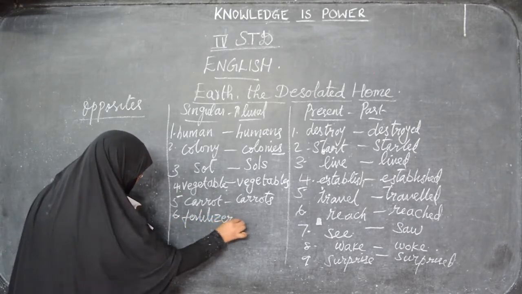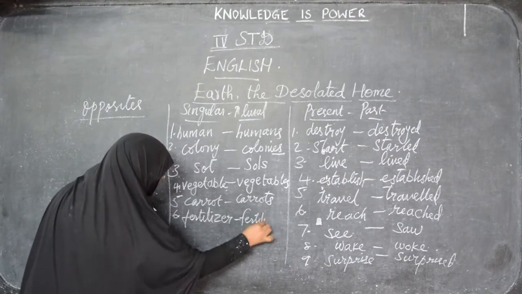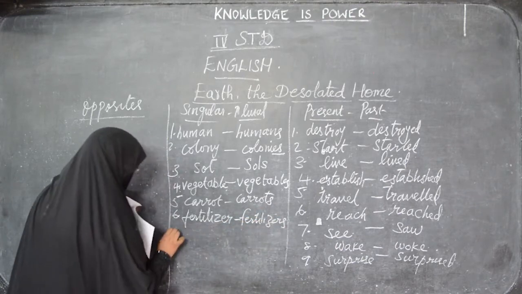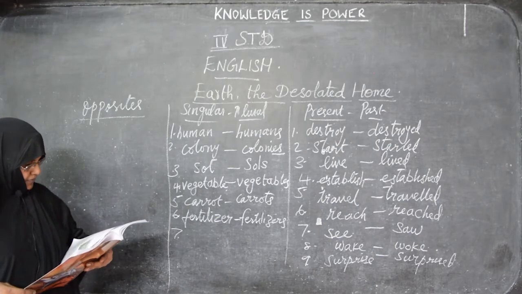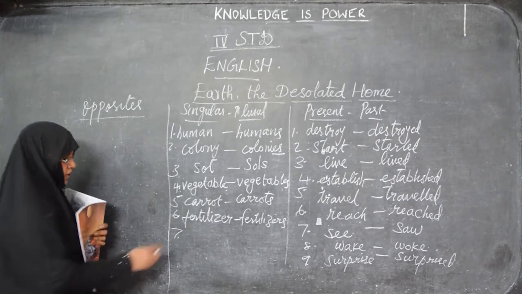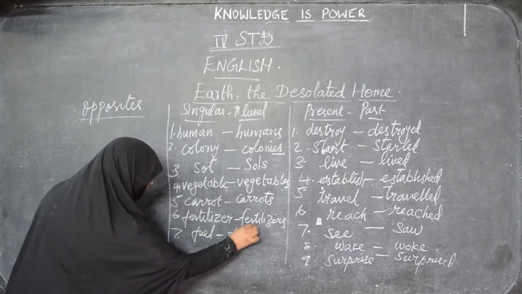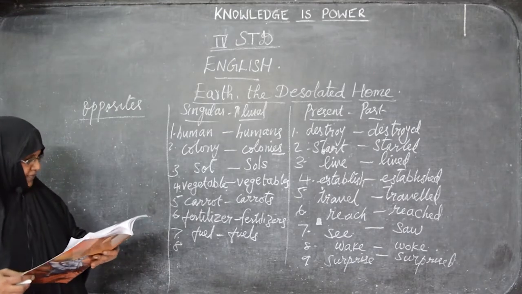Fertilizer is singular. Fertilizers plural. Then next comes fuel. Fuel singular. Plural is fuels.